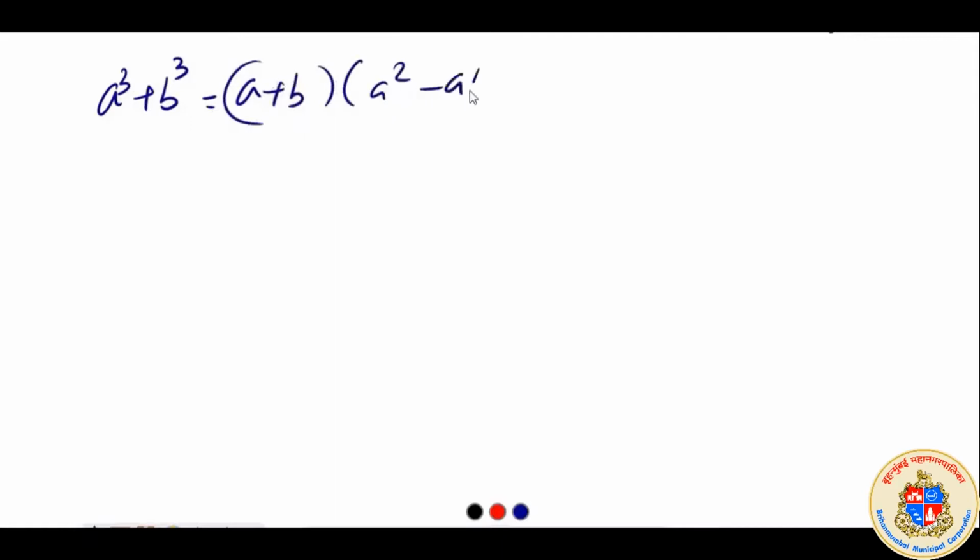Okay, there are a few expansions and expressions in your textbook like a cube plus b cube, which can ultimately be written as a plus b into a square minus ab plus b square. This kind of expansion and expression also can be used for finding out solution for algebraic expression, factorizing it, and vice versa. You should know that.